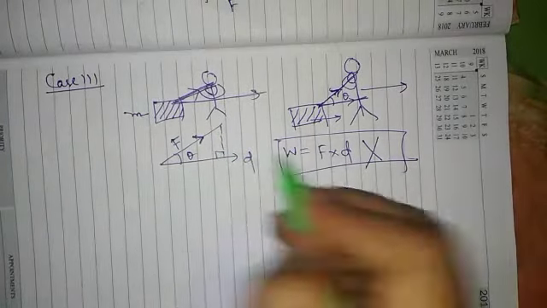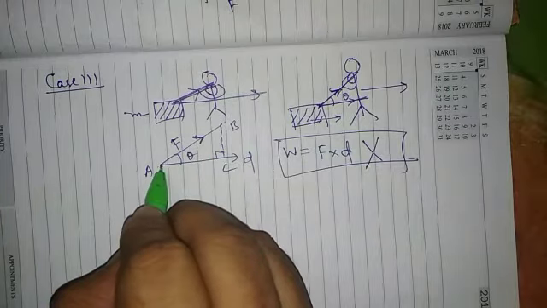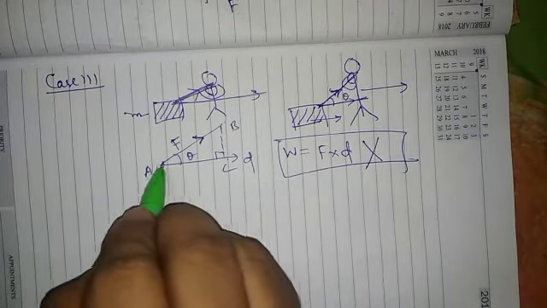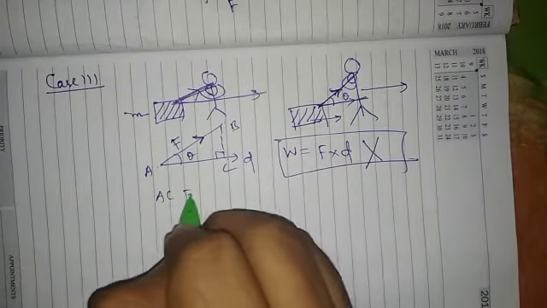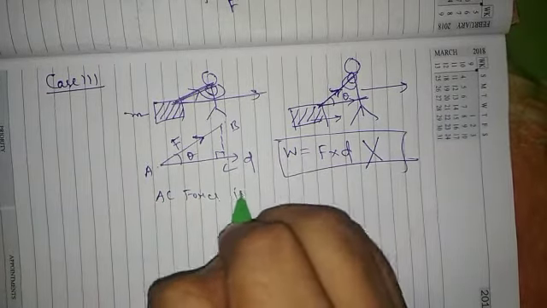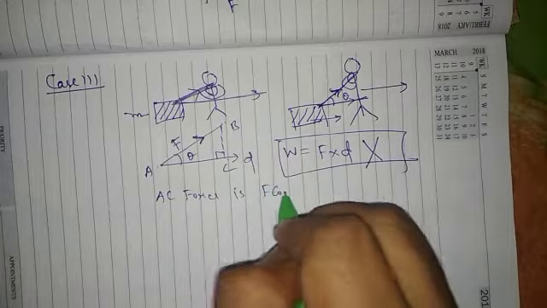So let's say this is 90 degree, this is a triangle ABC. So in AB direction we have force, we have to take AC direction force, so we need to take component of this force. So in AC direction force is F cos theta.